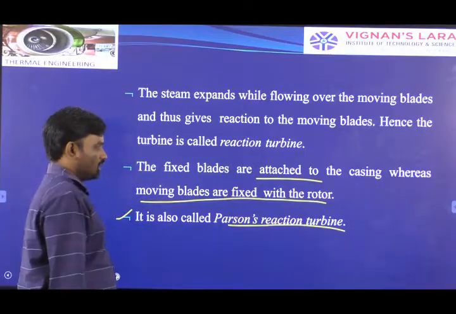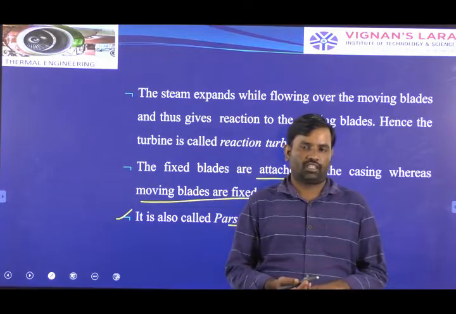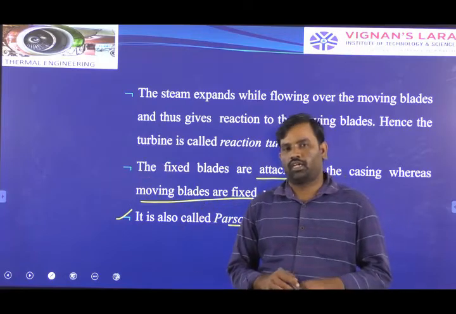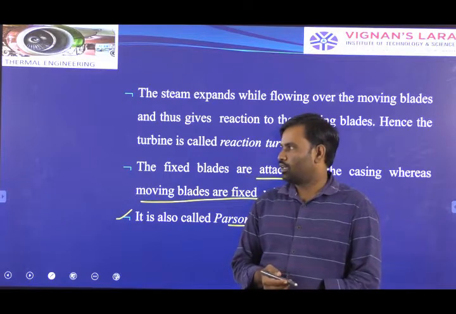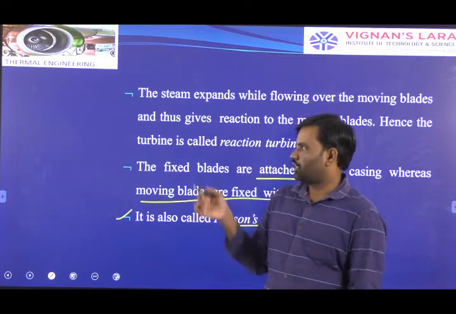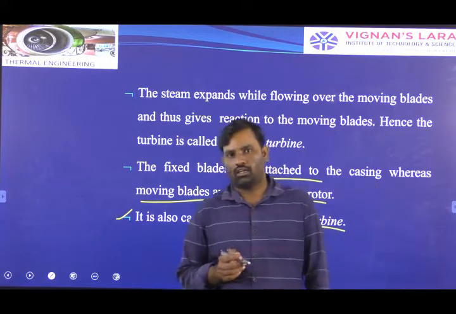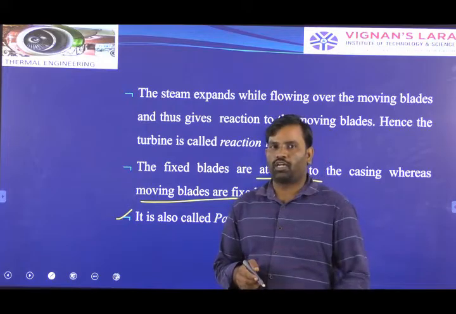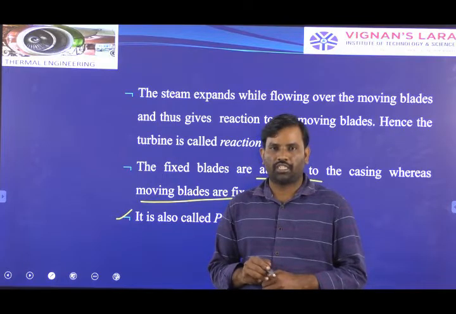Next class we will see how we produce the power output from the reaction turbine. Up to now we have seen the mechanical details of the impulse turbine, how we develop power output from it, the necessary components of the impulse turbine, how we calculate work done from the combined velocity triangle, and what compounding of the turbine is: pressure compounding, velocity compounding, and pressure and velocity compounding.